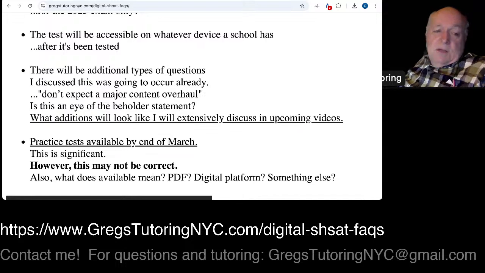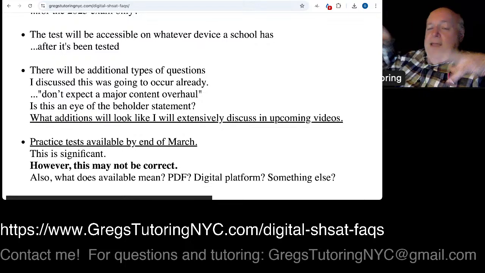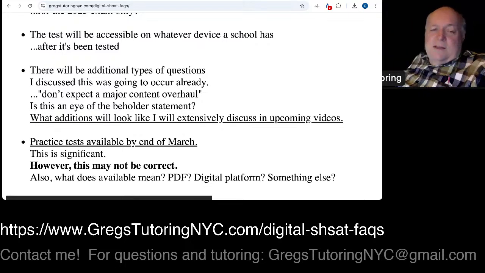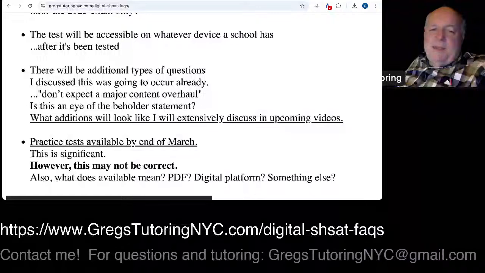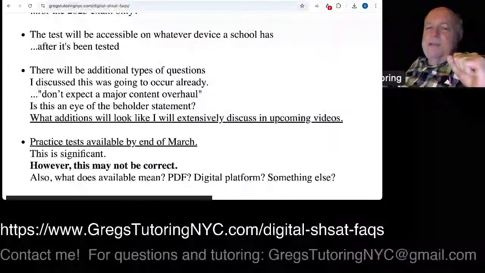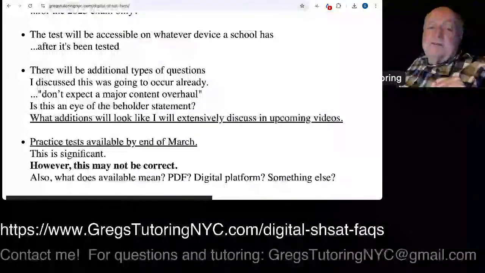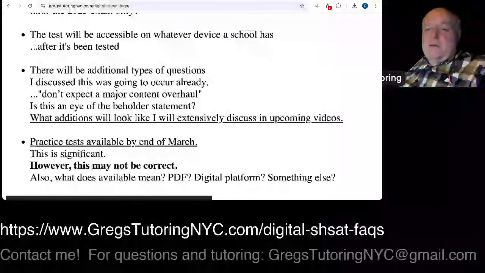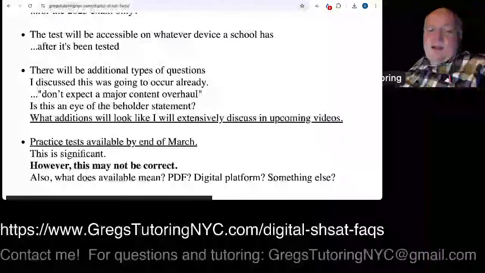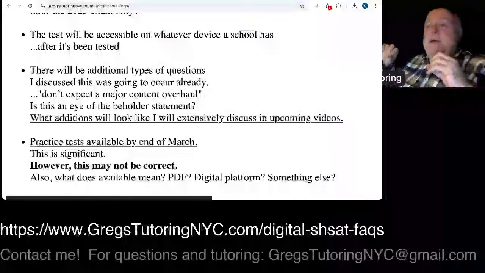So this is confusing, and my contact at the DOE doesn't even know where this information came from. So we have crossed signals in multitude here, and I put in boldface: however, this may not be correct. So I don't know if this information is right. In fact, I don't know if any of the information is right, because the DOE is being slippery on a lot of this kind of stuff. Sometimes purposely, sometimes they don't even know they're being vague.